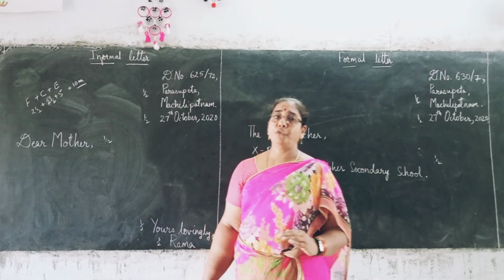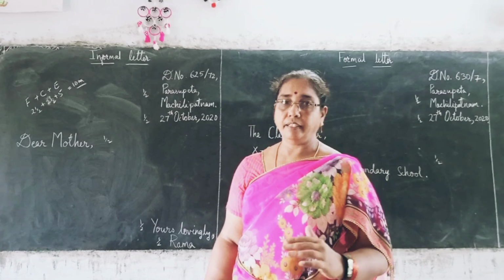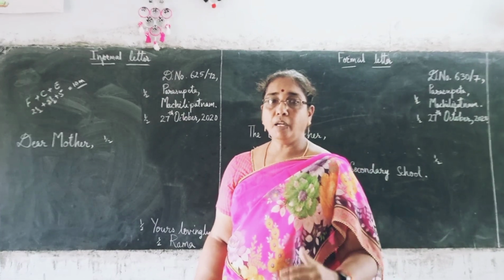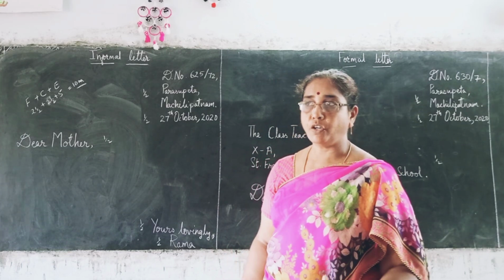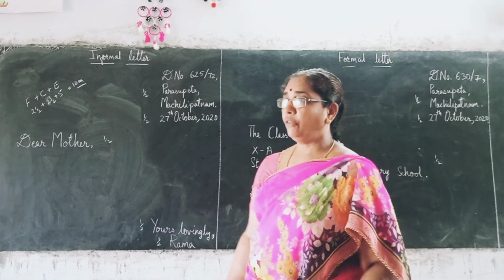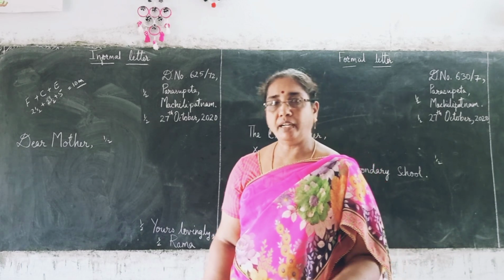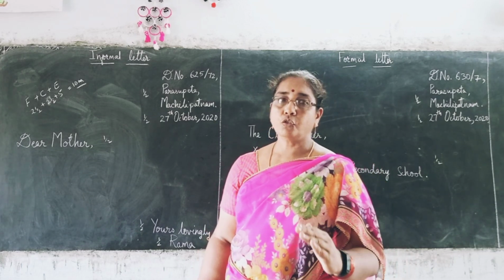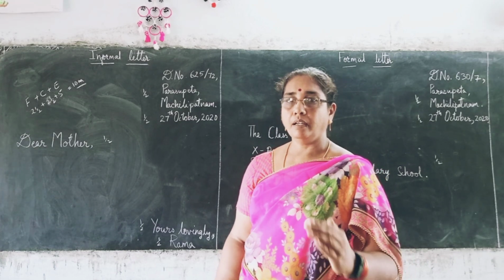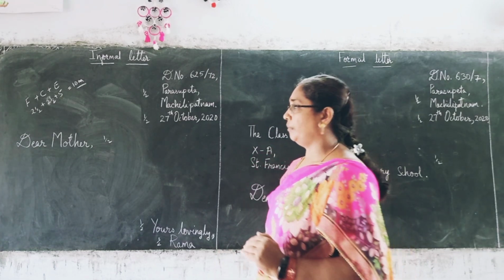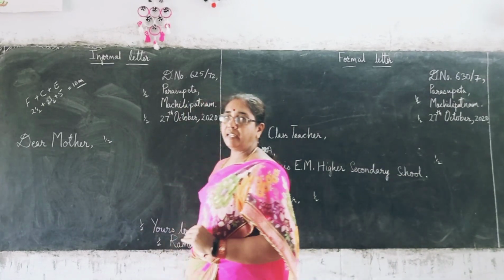If you are writing to your friend, Dear, the name of the friend should be there. Dear father, dear uncle, dear brother, dear sister, whatever it is, as per your need, you have to write. But if it is a friend, surely you have to write the name of the friend. If you write dear friend, it is wrong. So you must write Dear Sneha, Dear Arvind, whatever is the name, you have to write the name of the friend. Then, you have the content of the letter.